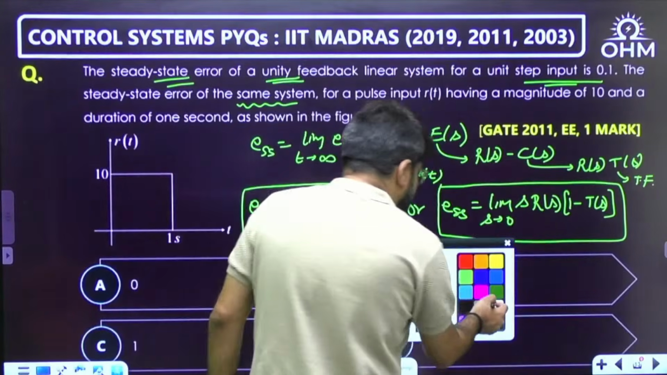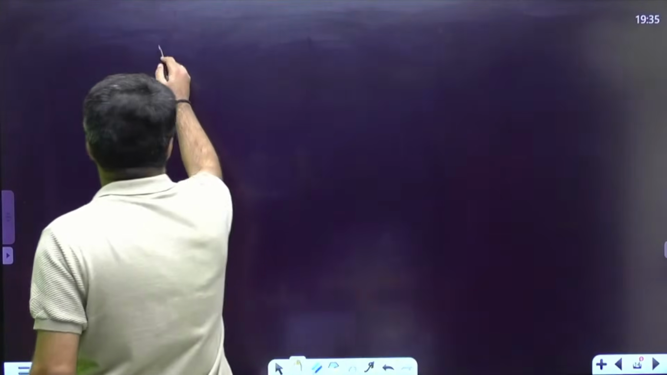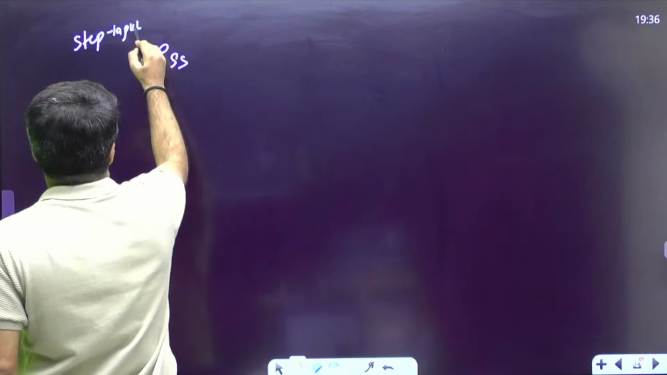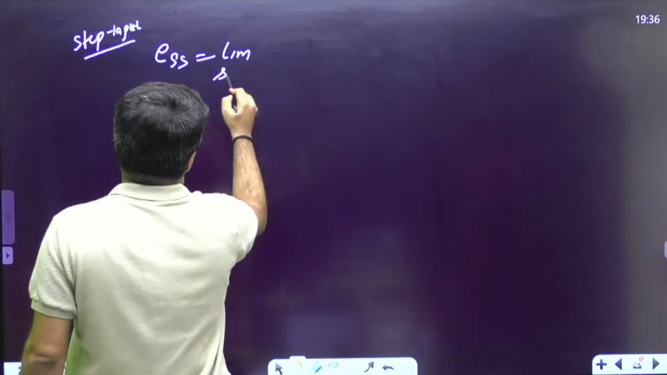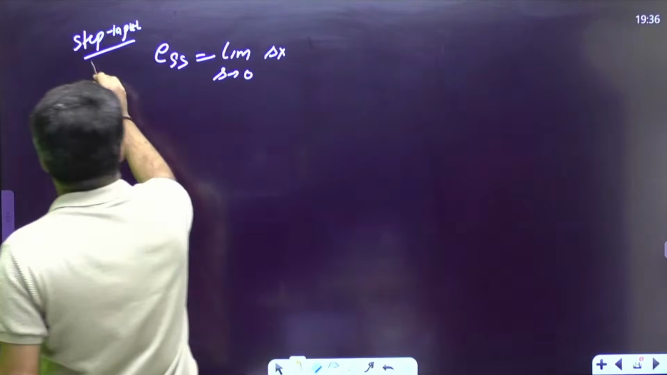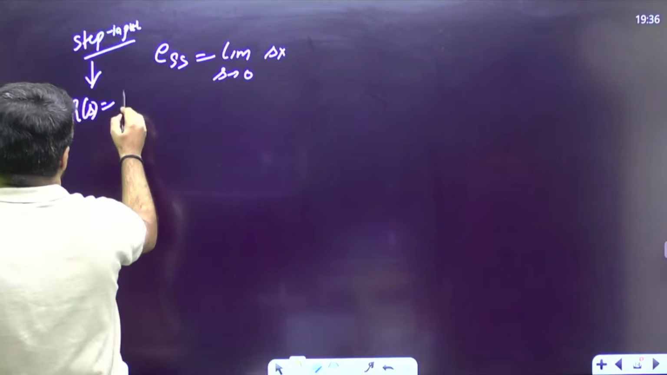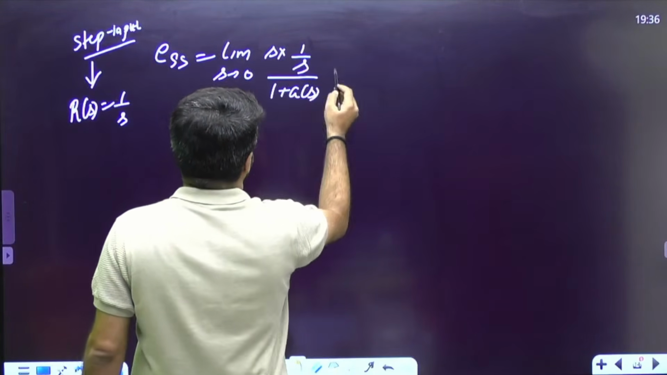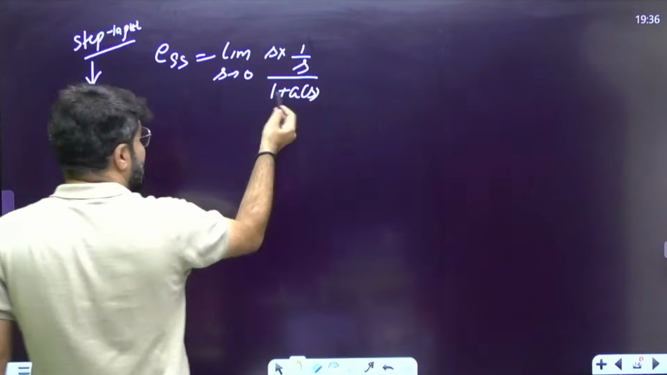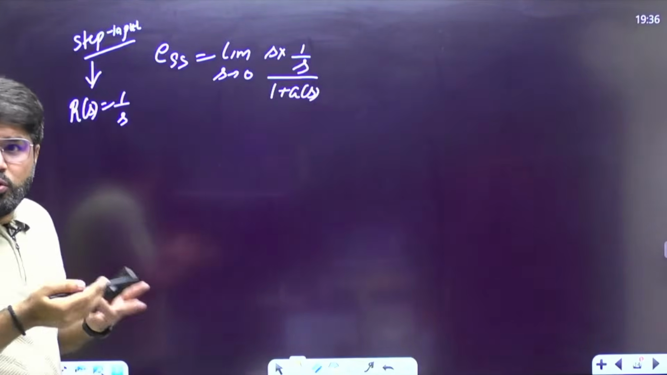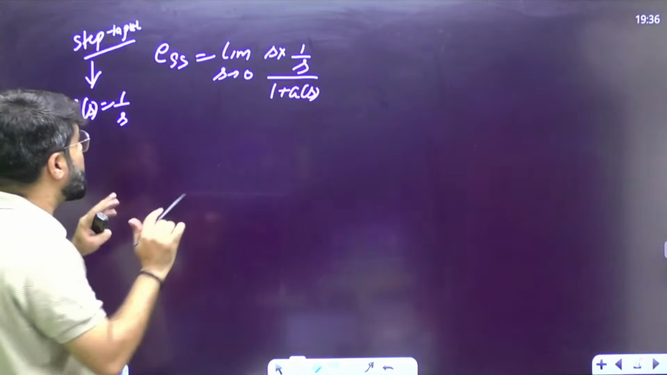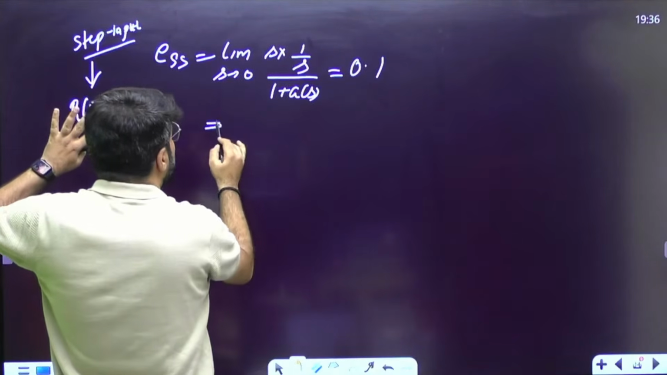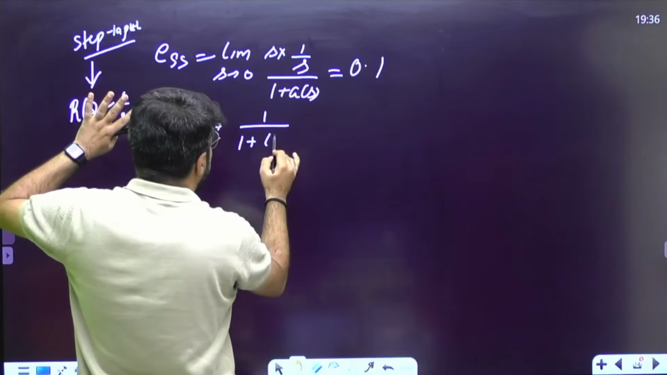So first of all, what is given to me is the steady state error if it is step input. Steady state error will become limit s tending to 0, s into R(s). For step input, what is the Laplace transform? 1 by s. So s into R(s) upon 1 plus G(s) if I go by the first form. This actually is Kp, we can go to the Kp concept also, but not required here. This is given to me as 0.1. Basically, this is going to become 1, this will cancel, upon 1 plus Kp.